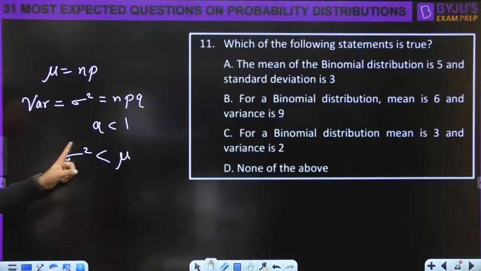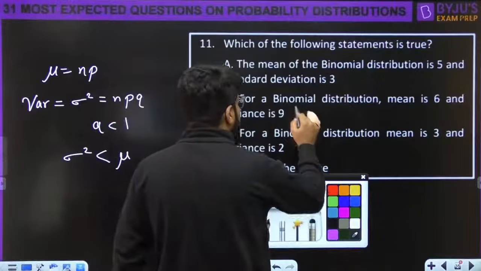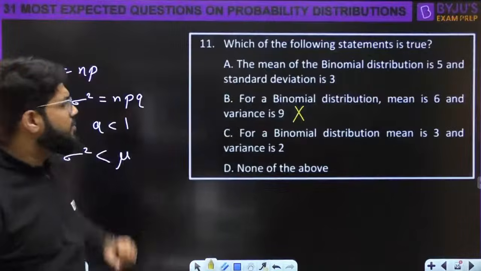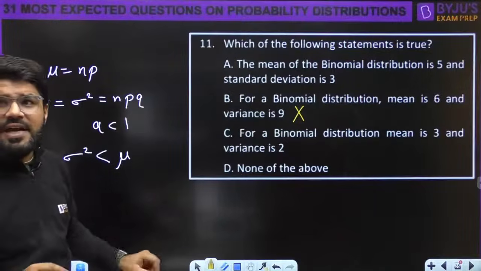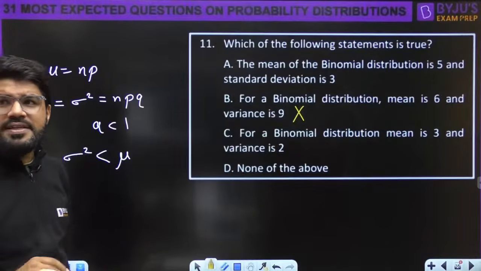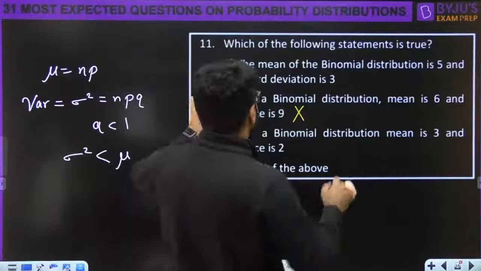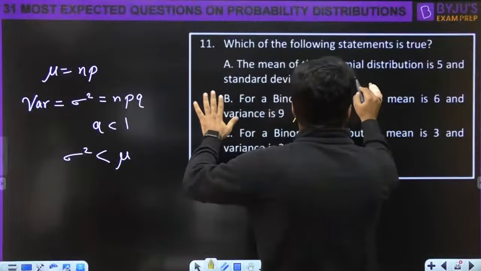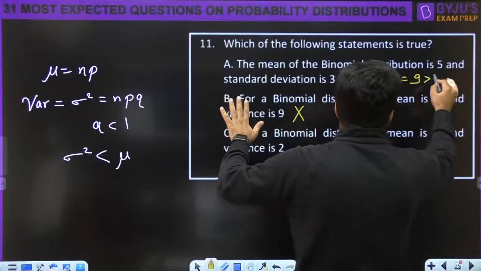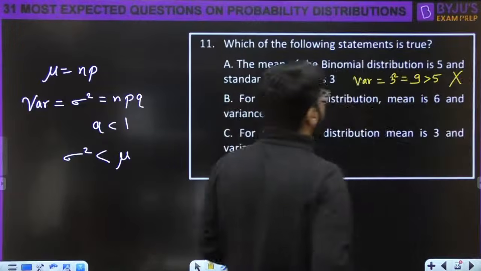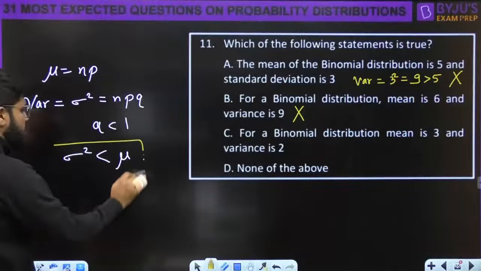So first of all, sigma square should be less than mu, right? So this is definitely false. Here variance is greater than mean. In option A also, standard deviation is 3, so the variance is 3 square, that is 9, which is greater than 5. So this is also not true. Variance should be less than the mean for a binomial distribution.